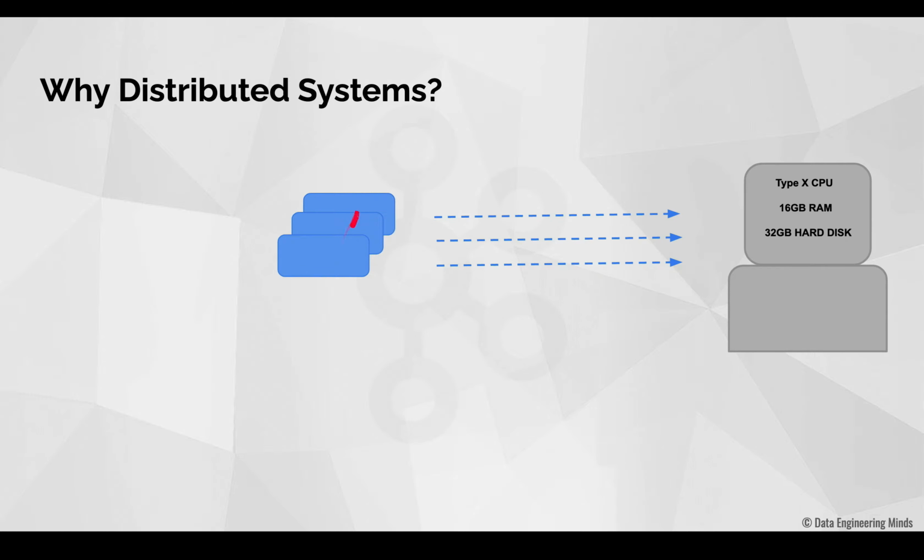But once these applications start increasing, the system might not be able to effectively handle all these processes at the same time. The reason is each system comes with a specific configuration. For example, the system shown here might have a specific CPU type, 16 GB RAM and a 32 GB hard disk. With this capability, it can handle all these blue processes effectively. But once these yellow processes start writing into the system, it finds it very difficult to handle.